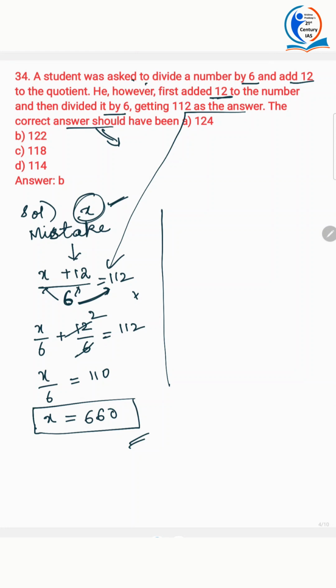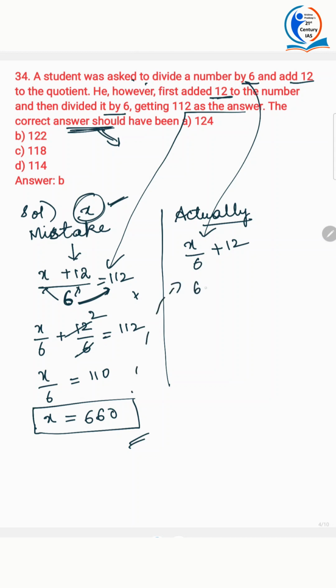Now what are they asking? They're asking you the correct answer. Now what is the actual method that he was supposed to follow? He was first supposed to divide the number by 6, then add 12. Now what is x?